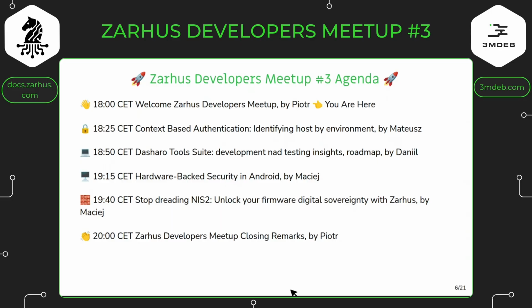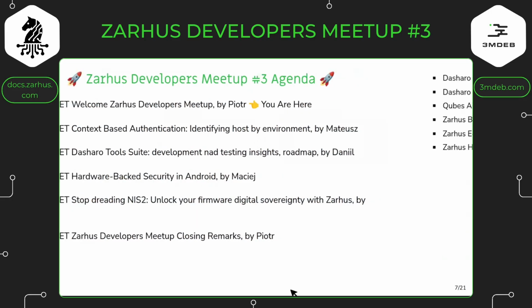Then Maciej will talk about hardware bucket security in Android, and then a little bit more about compliance, NIS2, and how it relates to Zarhus and embedded systems software development, by not Maciej, but Kamil. I'm sorry for that. Okay, and then at 8 p.m. we will have closing notes. I would like to let you know about some events we plan to attend in upcoming months.